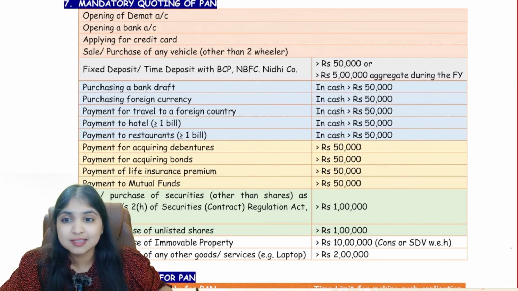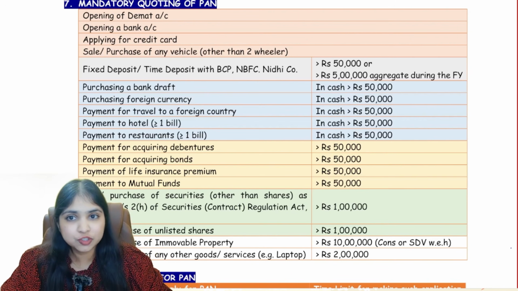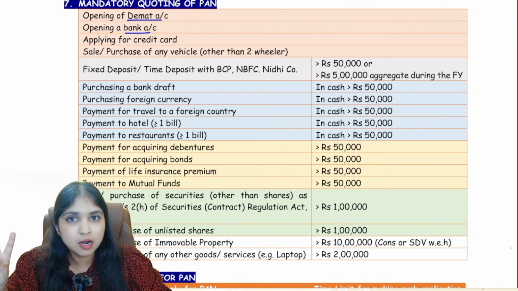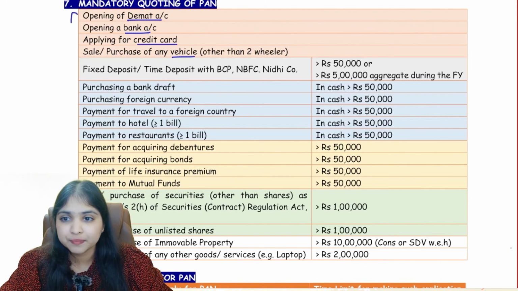So in all of these transactions, it is mandatory for you to mention your PAN number. First, you understood: opening a demat account, opening a bank account, applying for a credit card, and sale or purchase of any vehicle other than a two-wheeler. Okay, this is my first bucket.